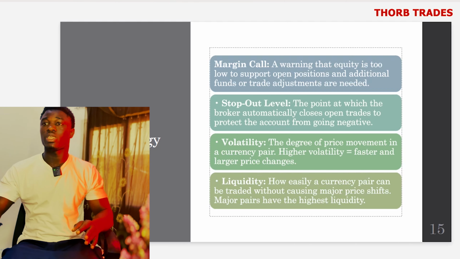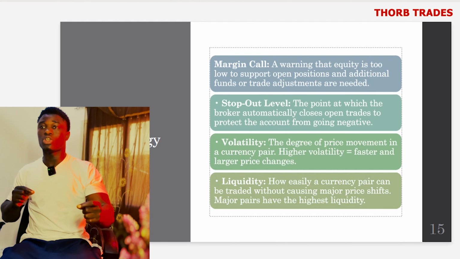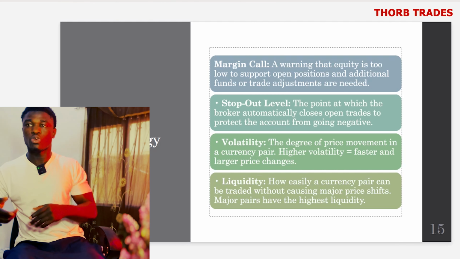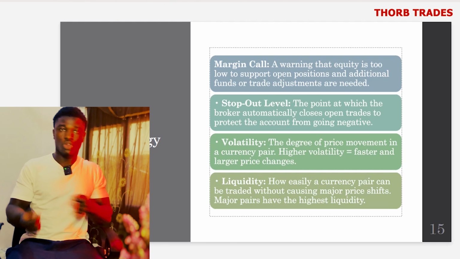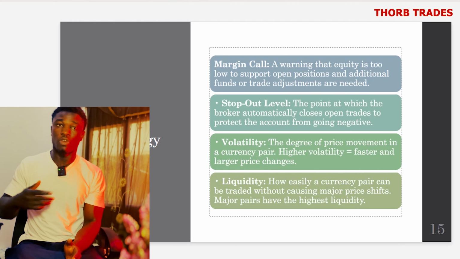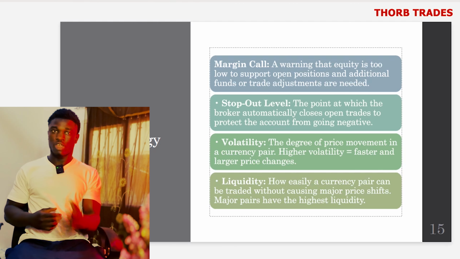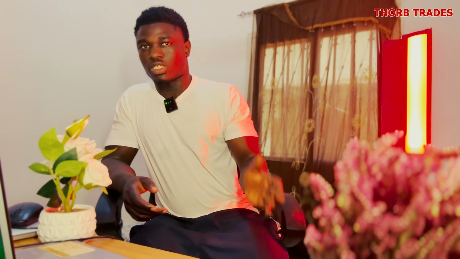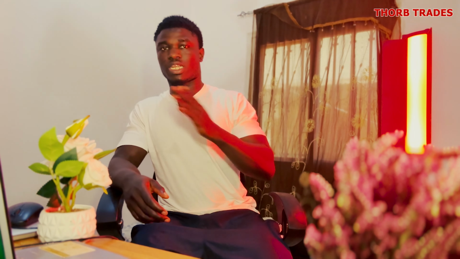The equity is the total value including profit or loss from open trades. Right? So equity plus balance equals floating profit or loss. That equity, if you add balance to it, is going to be your floating profit or your loss. If you are floating in profit, that is what your balance is going to be, and if you are negative, that is what your balance is going to be if that trade is closed, right?